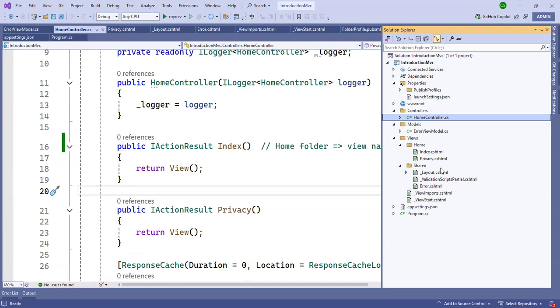Inside the view, the folder name should be correct. If in the controller you write a different name, it doesn't access. The action name, index, is the same as the view name. If you change it, then it does not work.